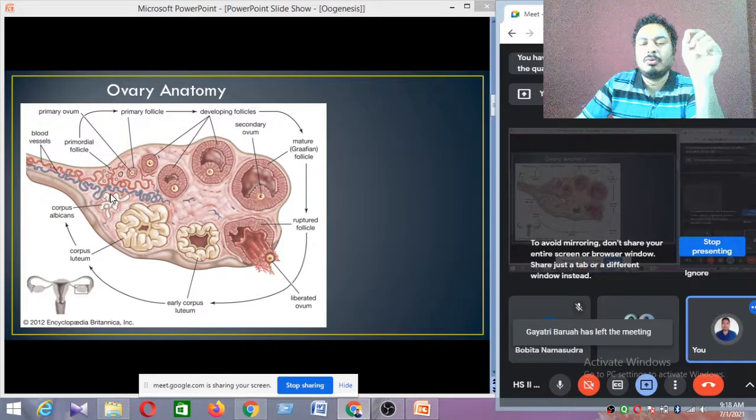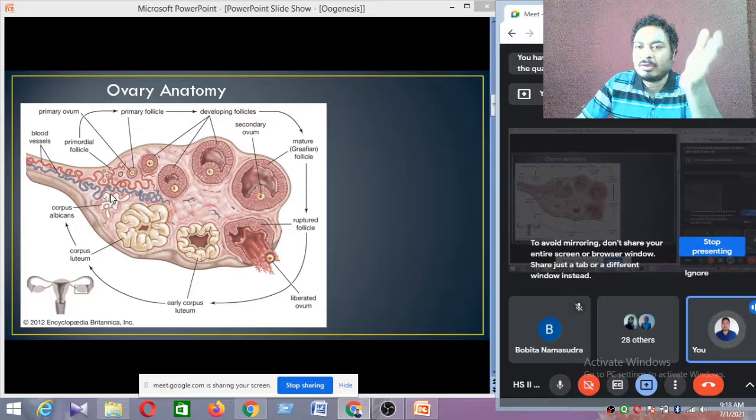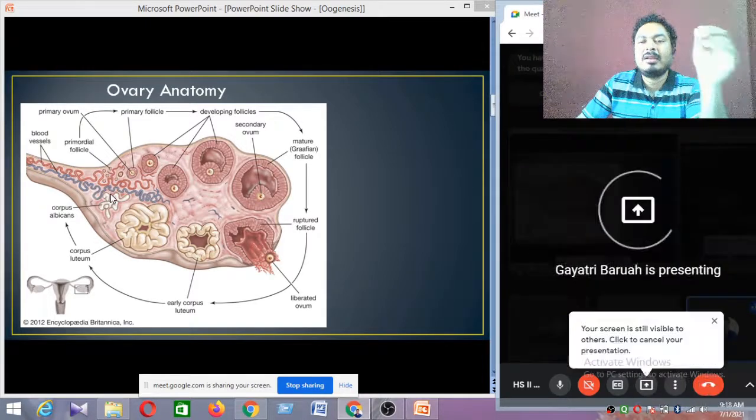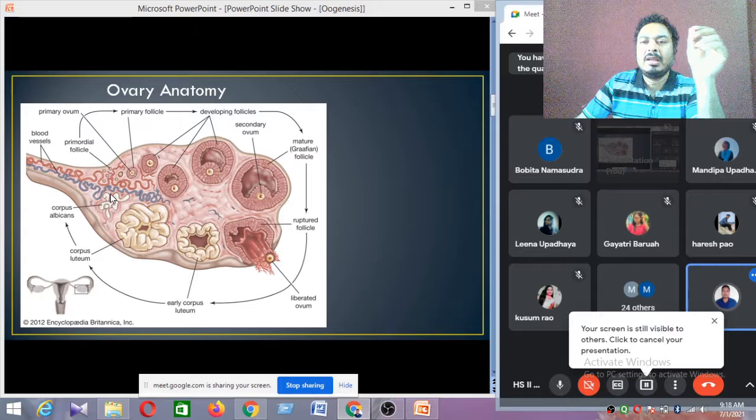Why? Because fertilization does not take place. If there is no fertilization, why secrete progesterone? Because progesterone maintains only the pregnancy. If there is no fertilization, we do not need the progesterone hormone. That's why the corpus luteum changes to the corpus albicans, and corpus albicans cannot secrete progesterone hormone. So this is the point.